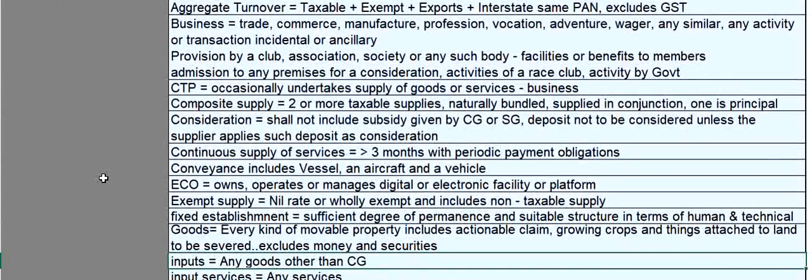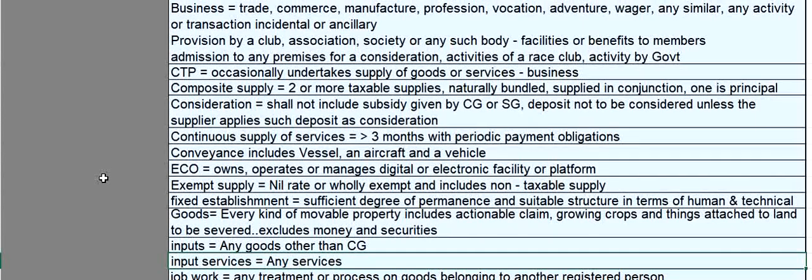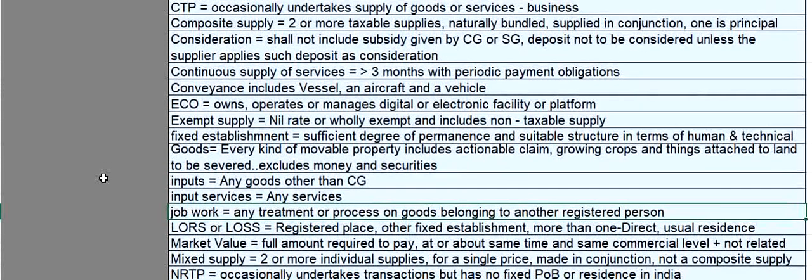Inputs means any goods other than capital goods is considered as inputs. Input services means any services for business purposes is considered as input services. Job work, any treatment or process on goods belonging to another registered person is considered as job work.